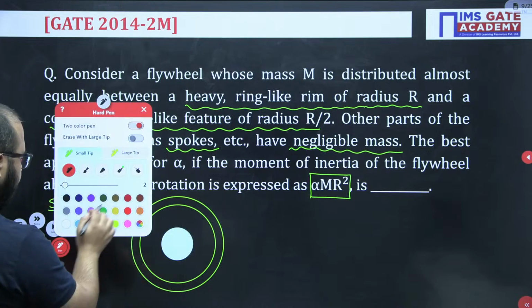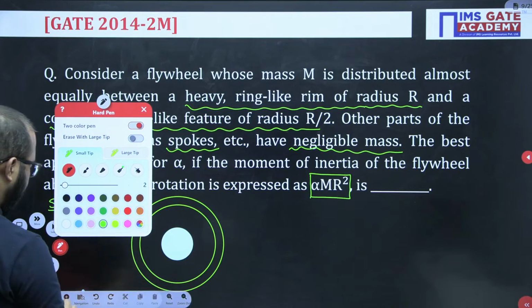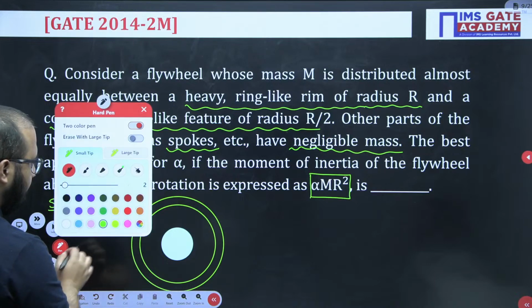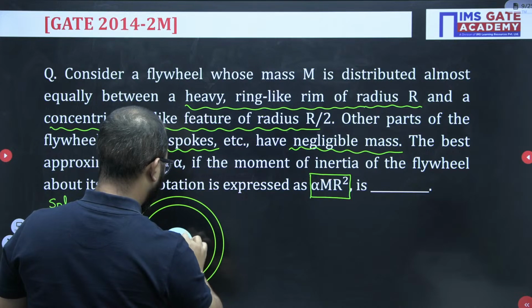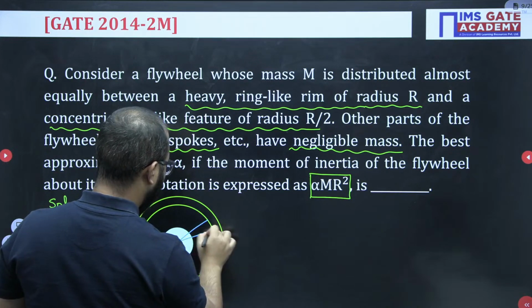Fine. So this is the center point. We have these spokes, let's suppose.